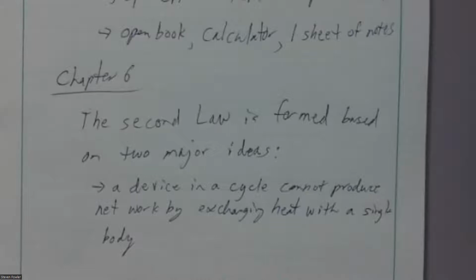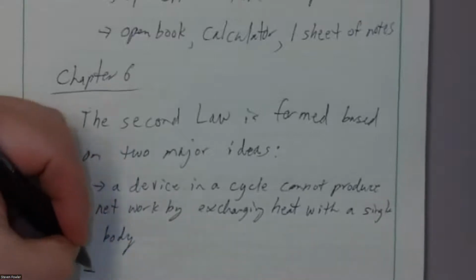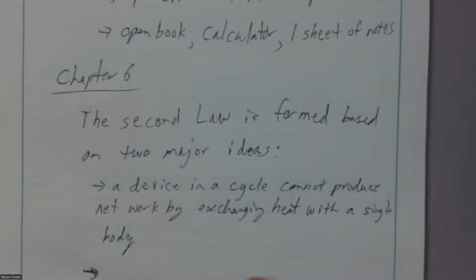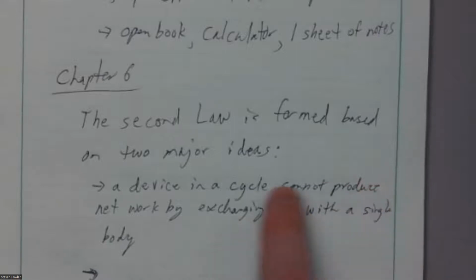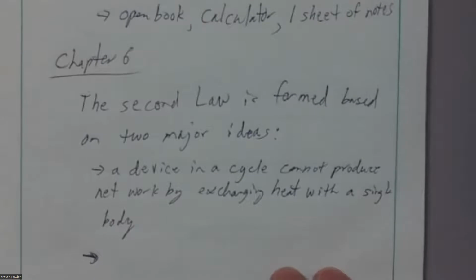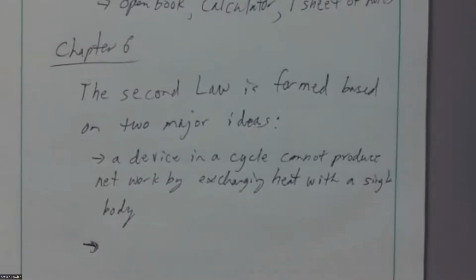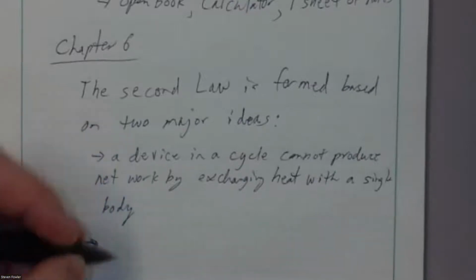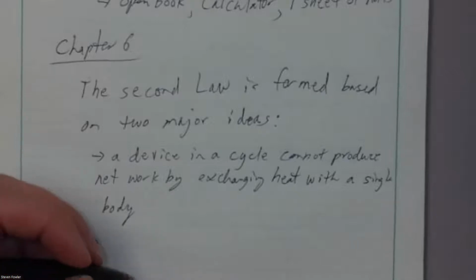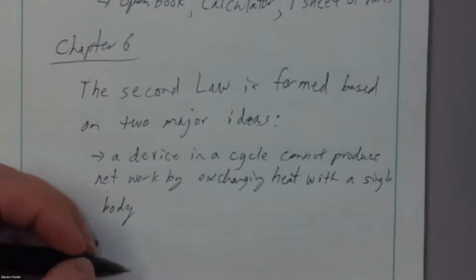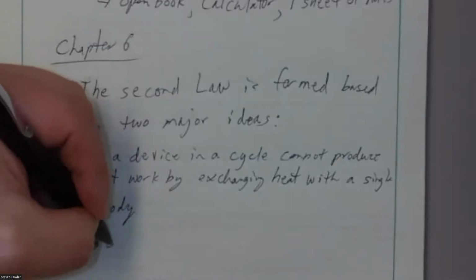again, this is just an observation that we've made. We're unaware of a situation where I can convert all of the heat. If I'm exchanging heat with a single body, that means I'm absorbing heat and producing work, and that's it. We don't think we can do that. We're going to have to reject the remaining heat to keep the cycle going. We're going to absorb more heat than we can convert to work, so we have to reject the remaining heat to complete the cycle. Okay? And a similar idea emerges.